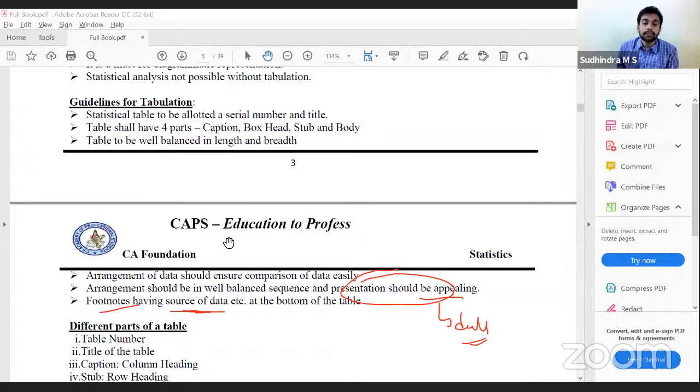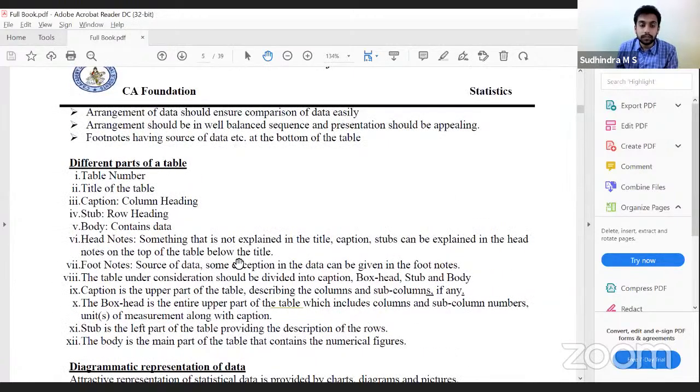Whatever we have discussed is just brought in here. Different parts of the table: table number, title of the table, caption, which is the column heading, stubs, row headings, body, which contains the numerical data, head notes, something that is not explained in the title, caption, or stubs can be explained in the notes on the top of the table, just below the title. Footnotes, source of the data, some exceptions in the data can be given. The table under consideration should be divided into caption, box head, stub, and body.